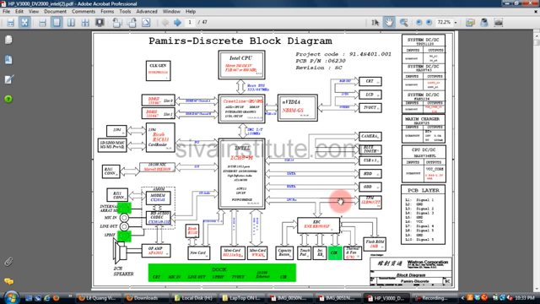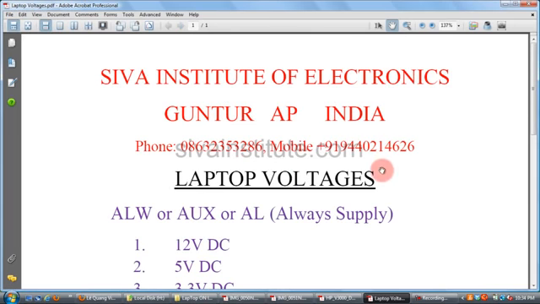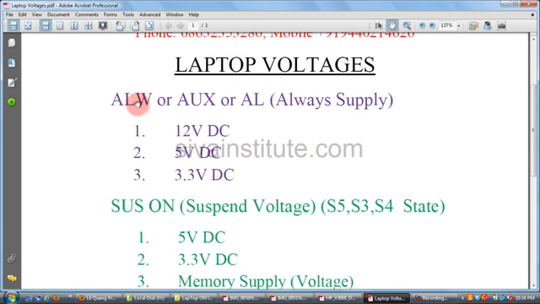I will explain with this circuit diagram how to check a dead laptop motherboard. Every laptop motherboard has three types of voltages. Those are the always voltage, ALW, or auxiliary voltage. That means always. This is 12 volts DC, 5 volts DC, 3.3 volts DC. This voltage will be present without pressing the power button. This voltage comes from the DC adapter or battery.